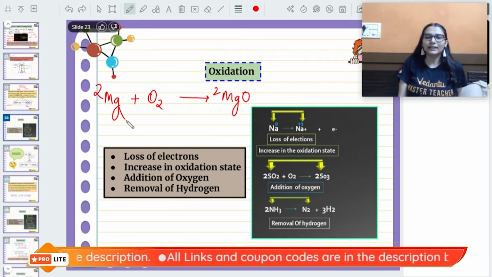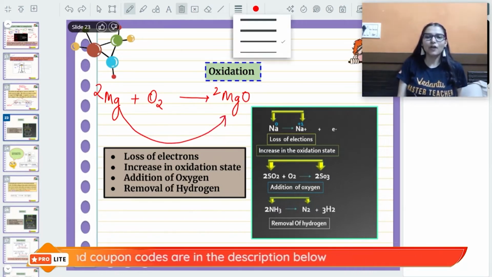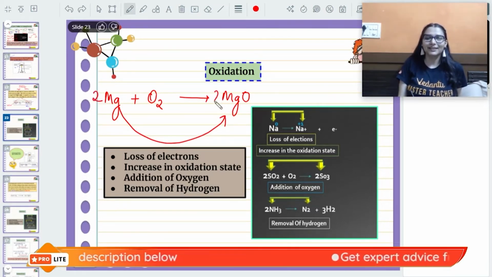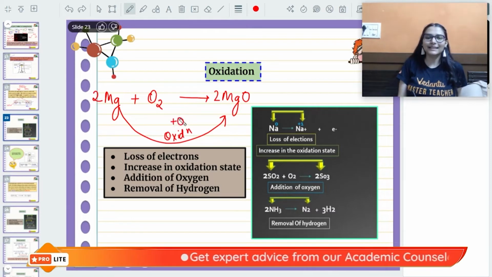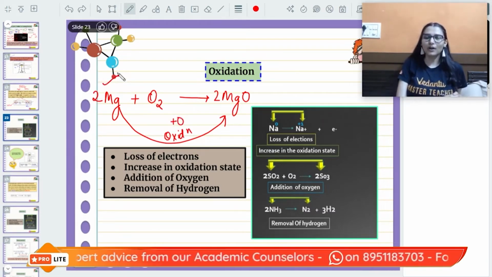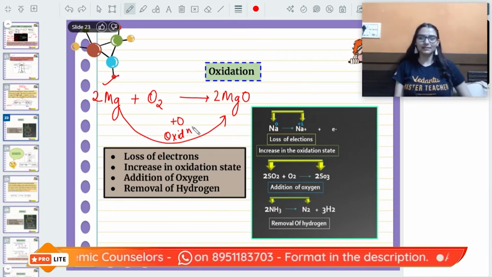Here, magnesium has been converted to MgO. Addition of oxygen means oxidation. Magnesium is oxidized in the reaction. So oxidation has different approaches by which we can define it.